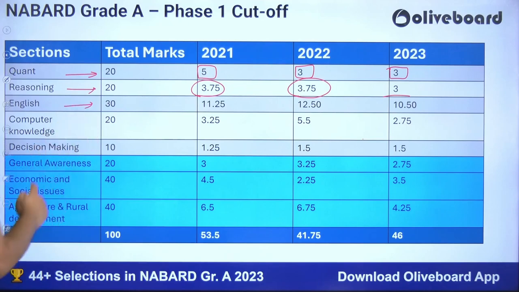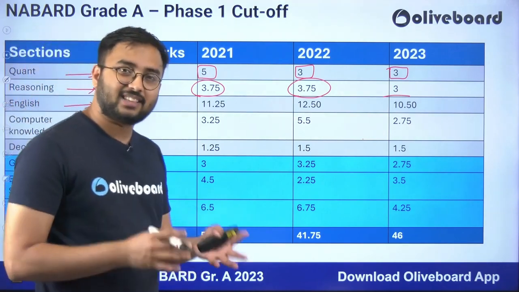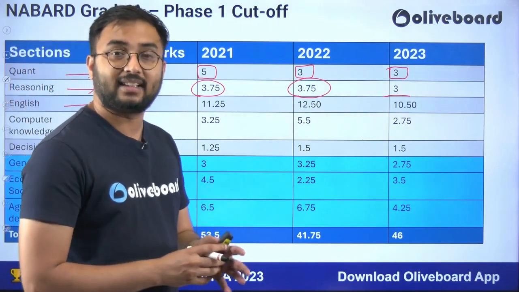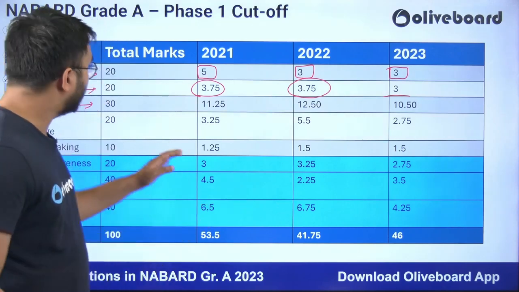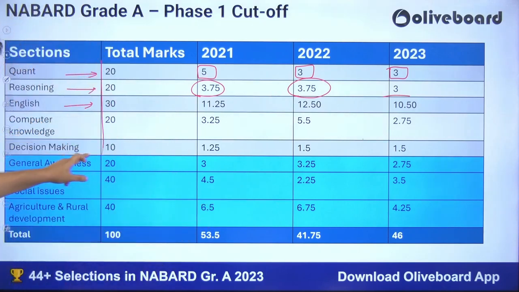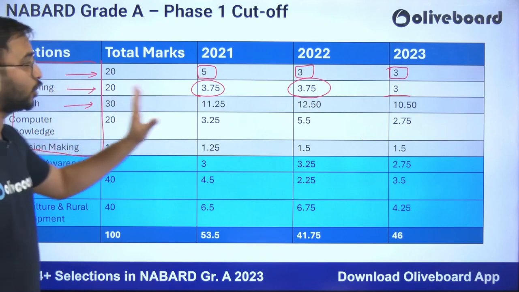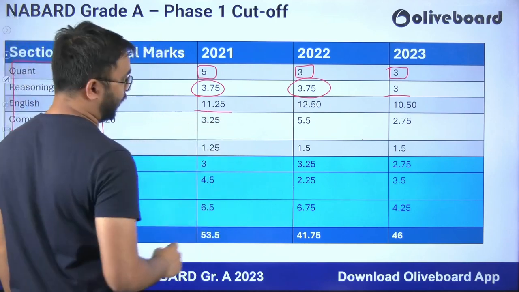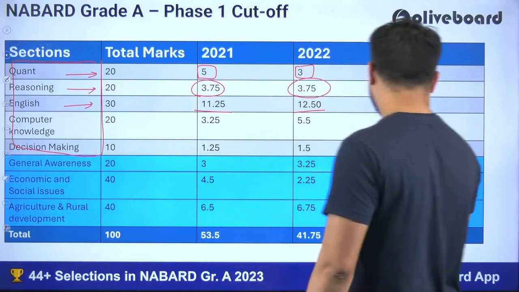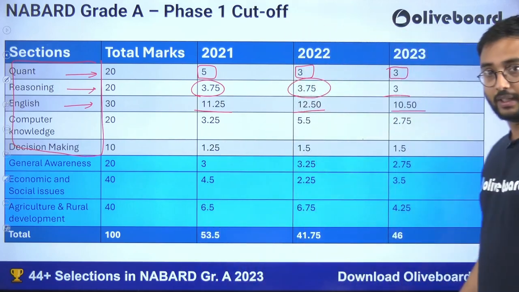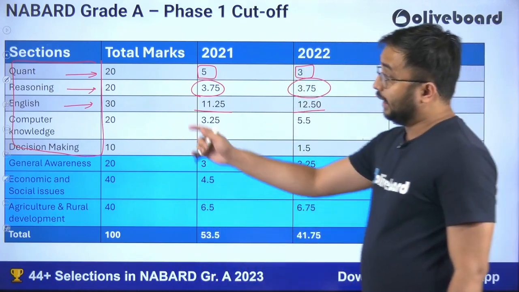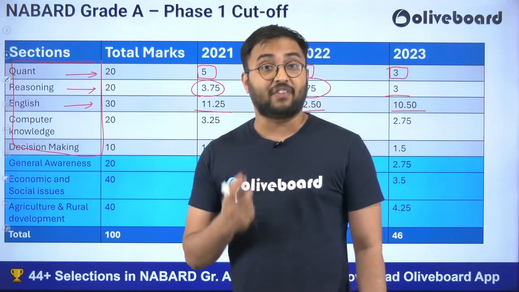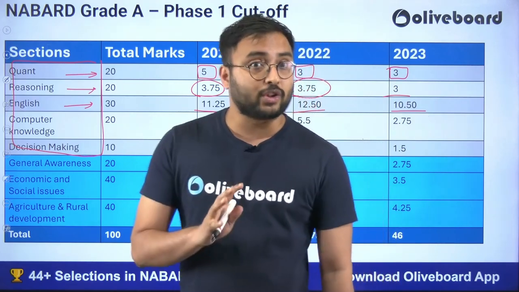English, when we are talking about 30 marks, is that subject which is more scoring rather than just clearing the cutoff, right? But as you know, the sectional cutoff is all we are concerned with, not scoring marks. आपको बस cutoff clear करना है, okay? So in English, out of 30, the cutoff is 11.25, 12.50, 10.50. So the logic is, in English also many students may fail if they attempt only 5 or 6 questions.